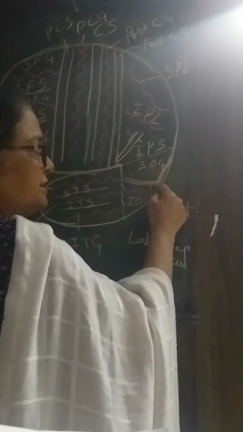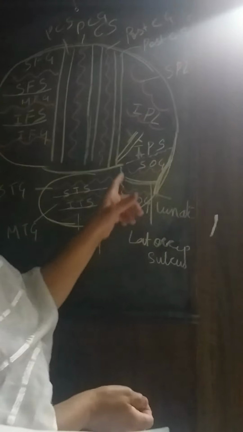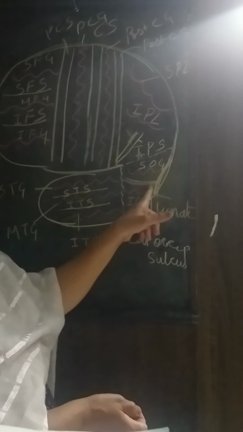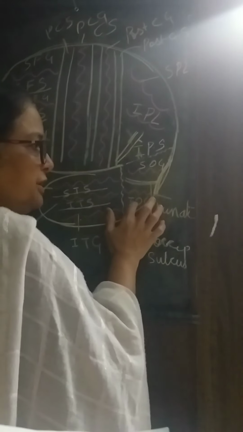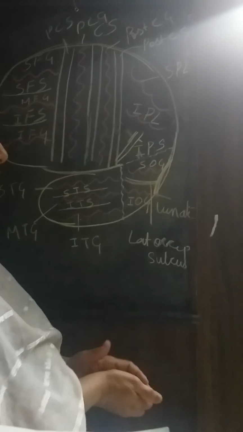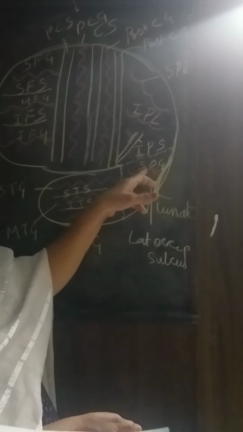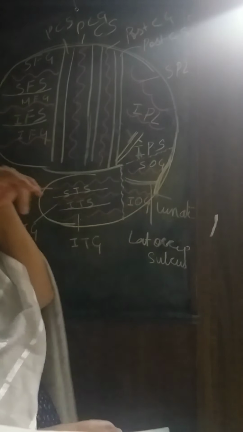Because it appears like the curve of the moon, it is called the lunate sulcus. This lateral occipital sulcus separates the superior occipital gyrus from the inferior occipital gyrus. Got it?